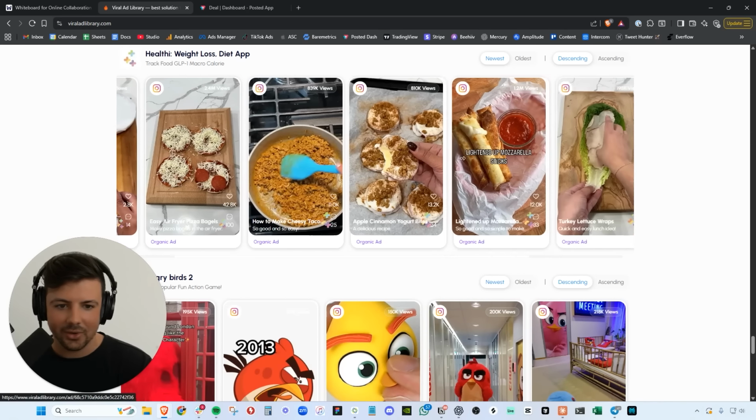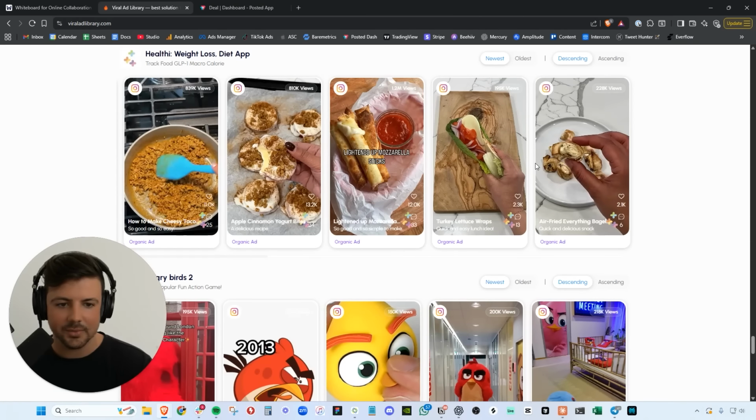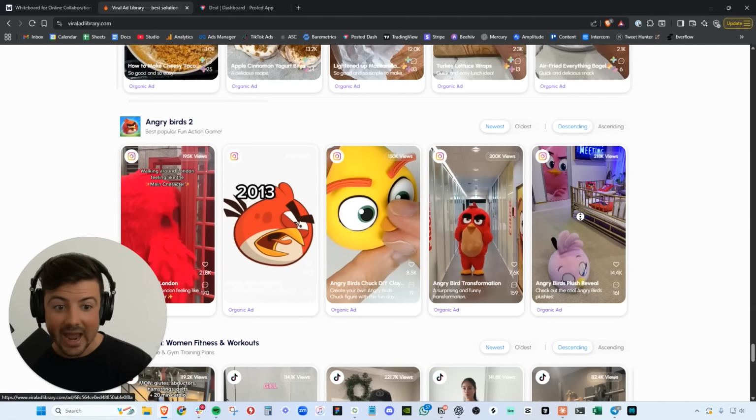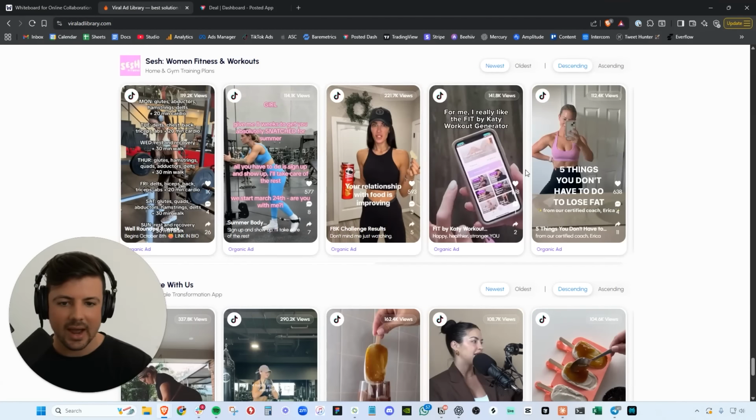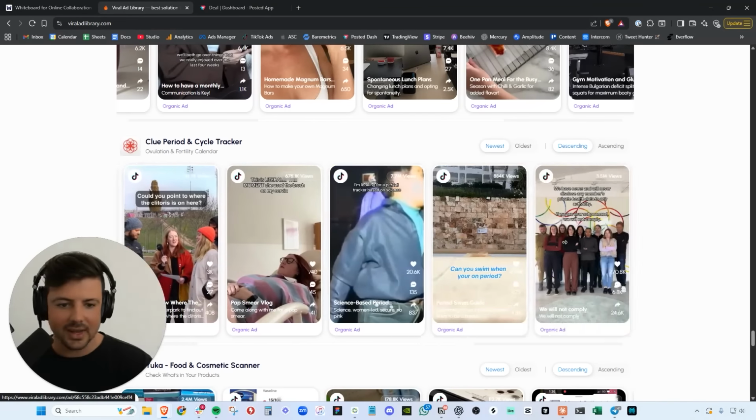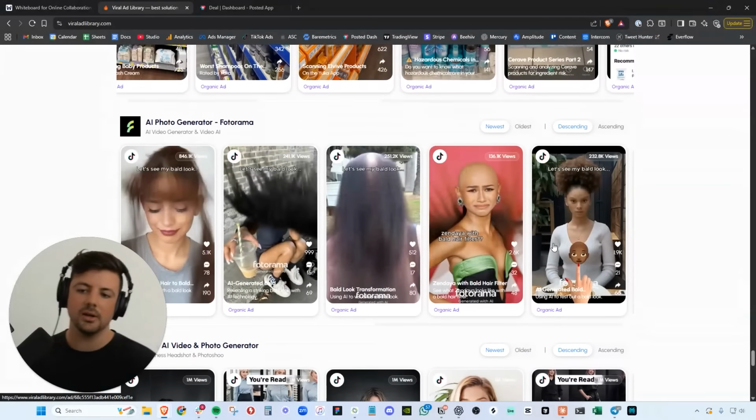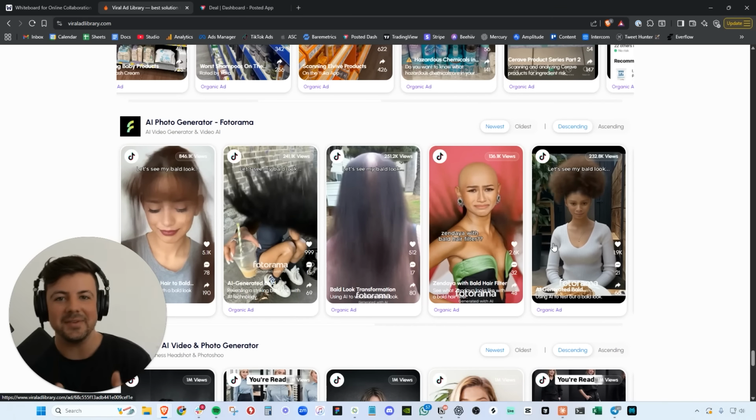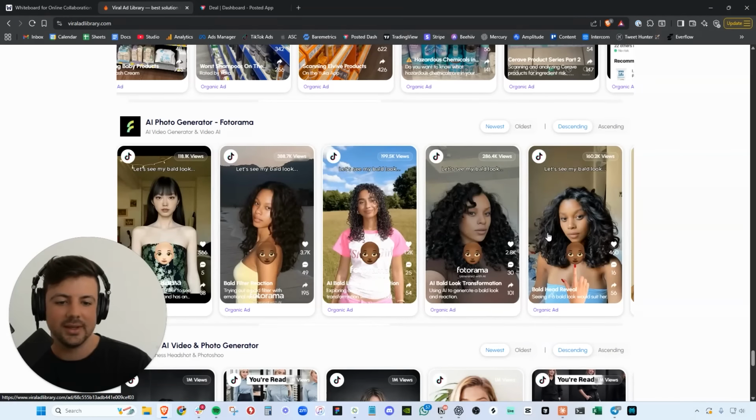I mean, look at all of the different styles of content we have here. We have weight loss content. We have Angry Birds on here. Every app that you can imagine: women's fitness, Move With Us, another fitness app, cycle tracker, Yuka, cosmetic food tracker, AI photos. We have everything. This is such a complete database. I think people are going to love this tool.